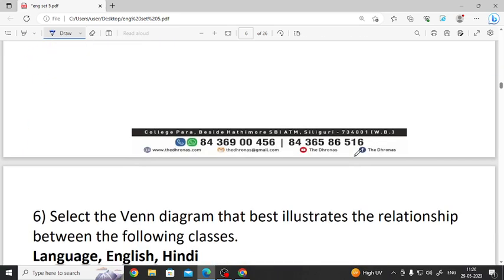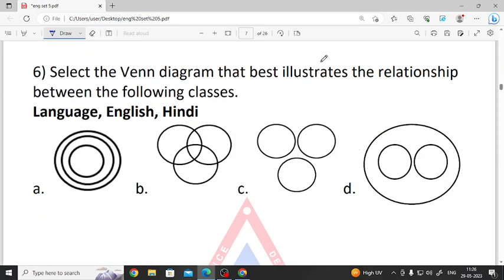Okay, so the next question is also again about the relation between the classes. So what is the relation we have to find? Language, English and Hindi. We have to find the relation between language, English and Hindi.